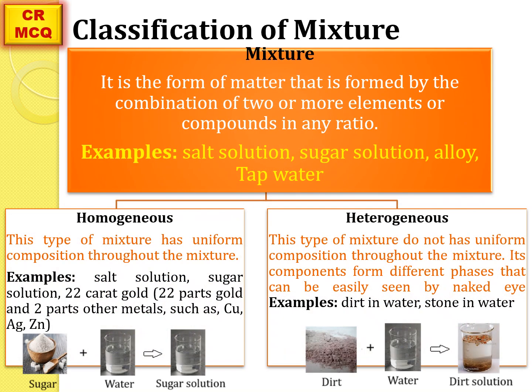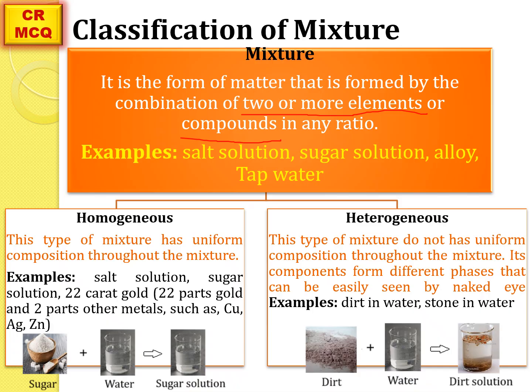Next is mixture. A mixture is the form of matter that is formed by the combination of two or more elements or compounds. Here you have to keep in mind these words. Compounds are formed by the combination of two or more elements, whereas a mixture is formed by the combination of two or more, either elements or compounds.